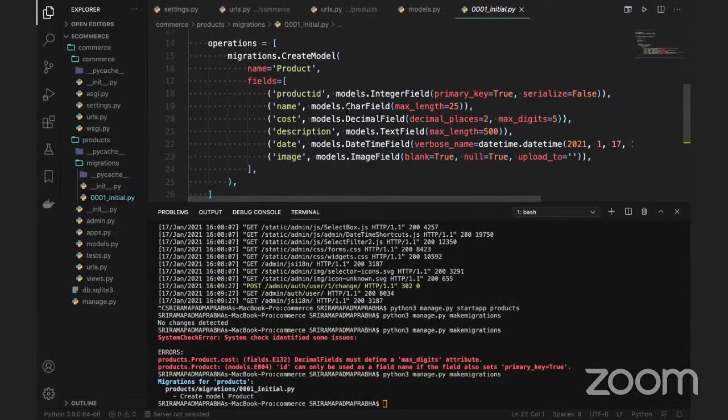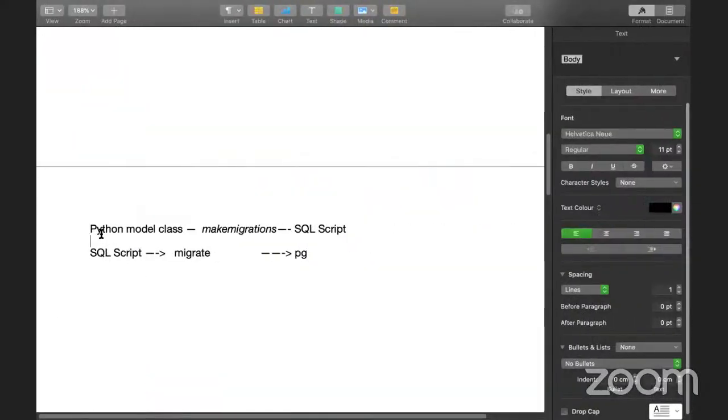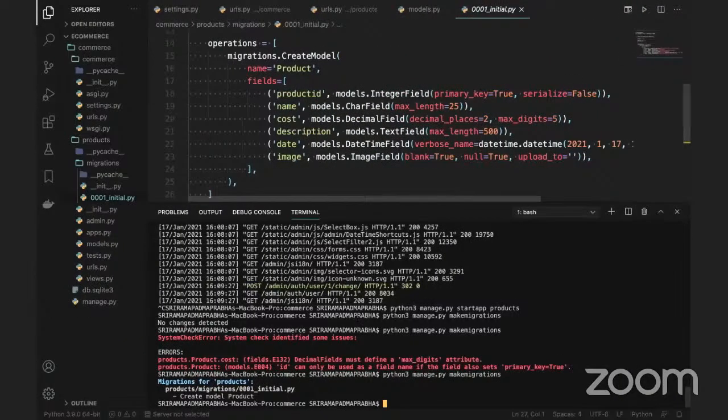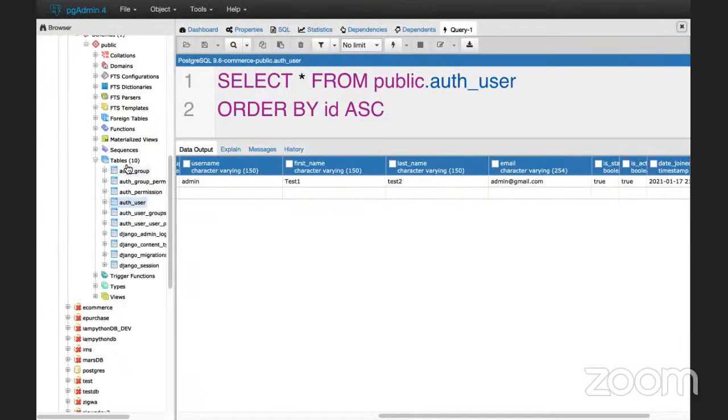I can say that this is the model which is created, and this is very important. You should not delete this file, or you will encounter a lot of issues. Don't delete it. The first step, makemigrations, is done, guys. The next step is to run the migrate command to execute this query on my table. If you go to the pgAdmin screen and refresh the tables, I can still see only 10 tables.